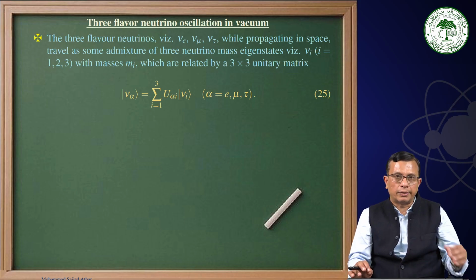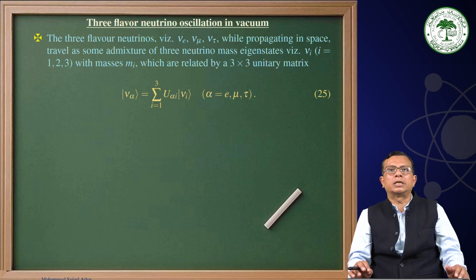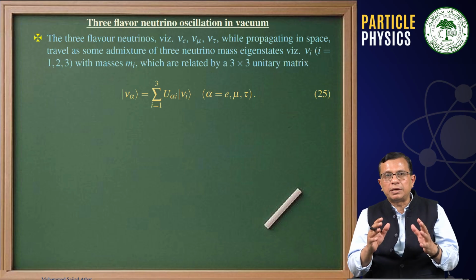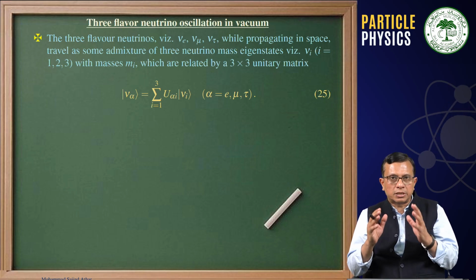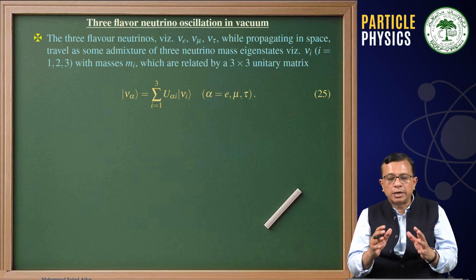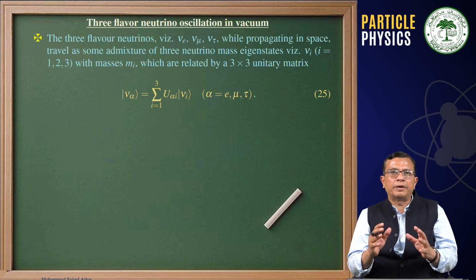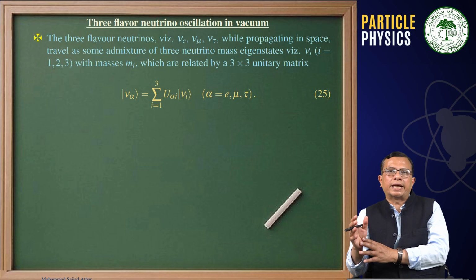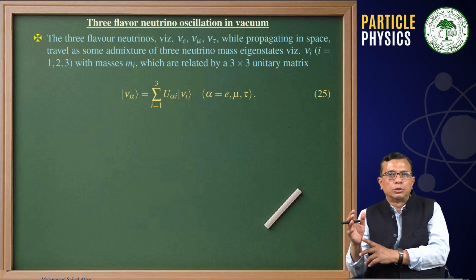Now, similar to the two neutrino oscillation scenario, we have the three neutrino oscillation scenario, and here you will have the unitary matrix as a 3 cross 3 matrix, and one neutrino flavor will be represented in terms of 3 neutrino mass eigenstates, nu1, nu2, nu3.